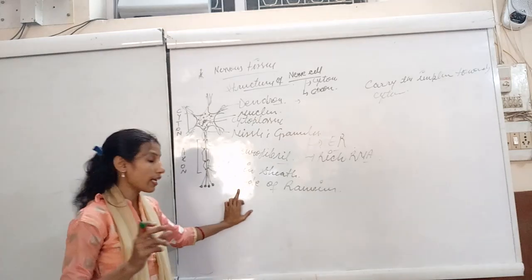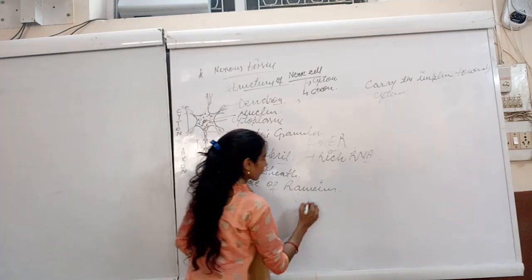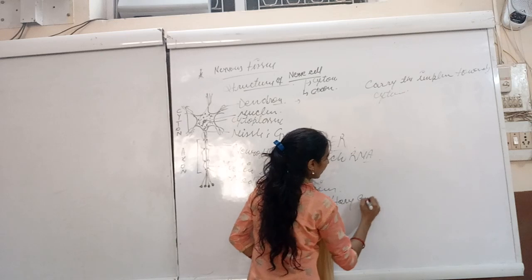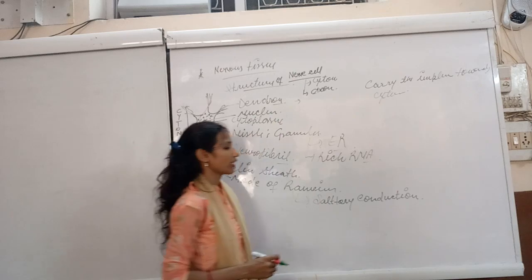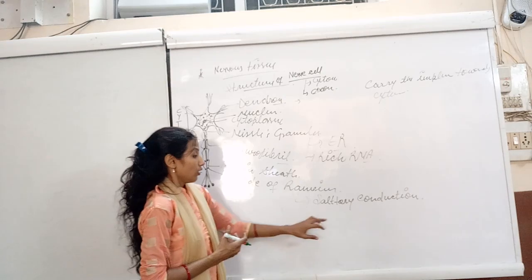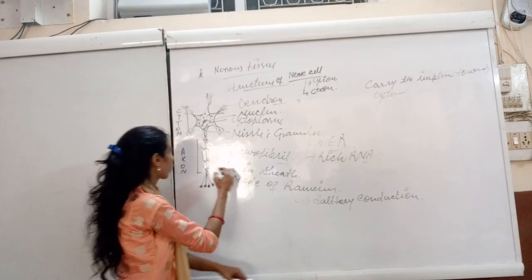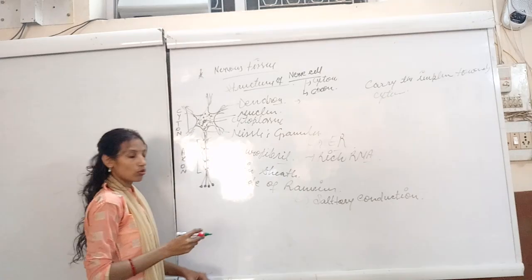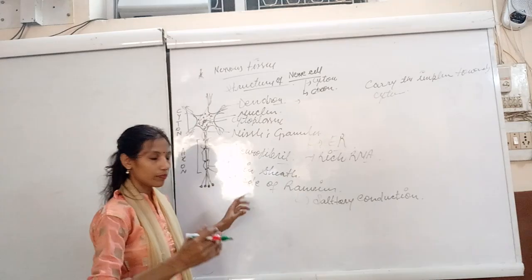These nodes of Ranvier are involved in saltatory conduction. What is the meaning of saltatory conduction? It means the jumping of the impulse from one node to another node, so it increases the speed of impulses. Clear?